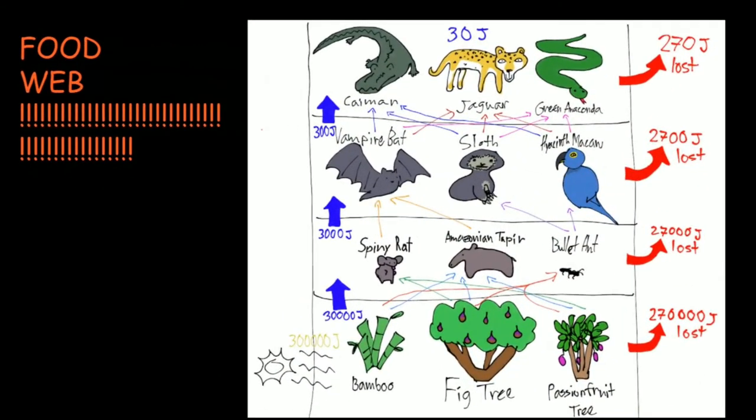This beautiful illustration is a food web, likely to be found in the Amazon rainforest. The bottom organisms represent producers. The ones right above it represent herbivores. The ones right above that represent omnivores. And the ones at the very top represent carnivores. As you can see, only 10% of the energy from each step is carried on to the next, while the rest of the energy is released as heat.